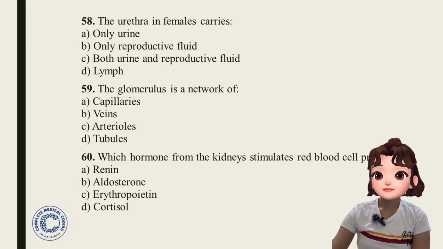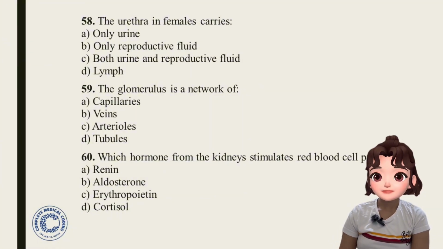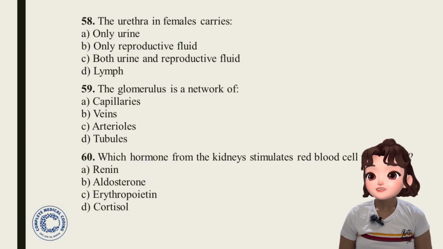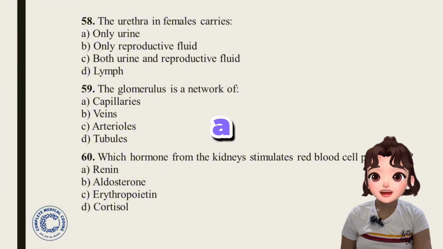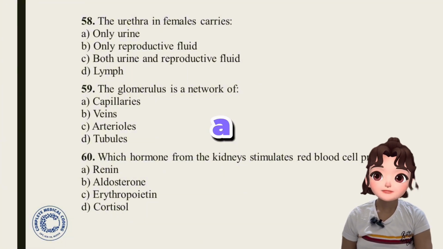Question 59. The glomerulus is a network of capillaries, veins, arterioles, tubules. Glomerulus is a network of capillaries. Answer is option A, capillaries.